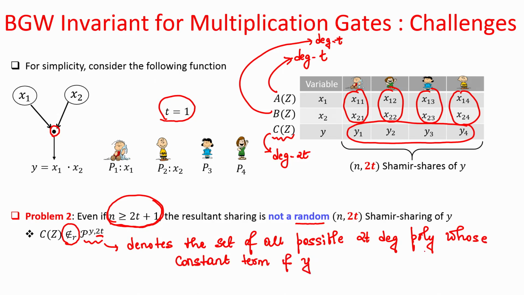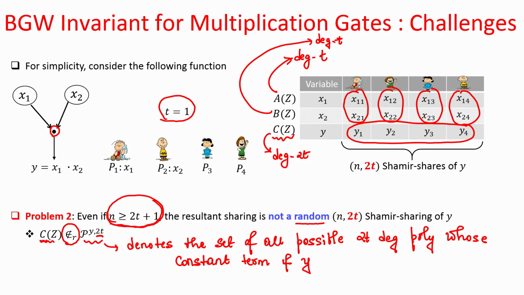Okay. So, my claim is the C polynomial over which these values alpha 1 y 1, alpha 2 y 2, alpha 3 y 3 and alpha 4 y 4 lie is not a randomly chosen element from this set, or it is not a randomly chosen polynomial whose constant term is y and whose degree is 2t.